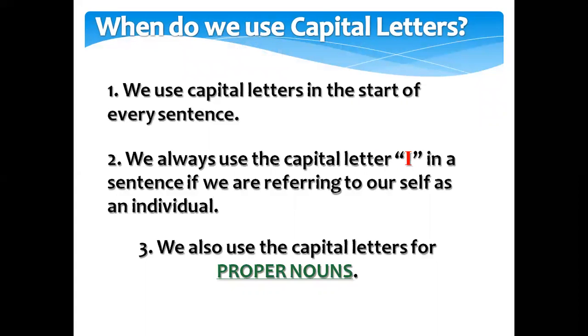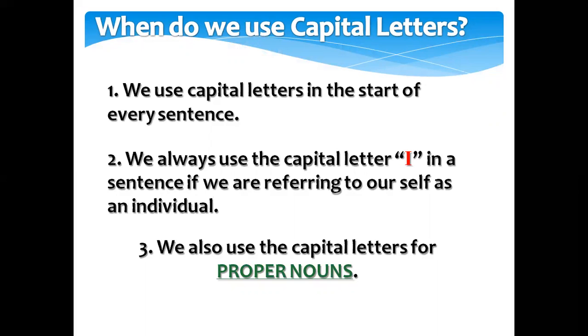Specific names of a person, place, or a thing are called proper nouns. Ali, Jeddah, English, Cambridge Global English Book. So these are all proper nouns because they are the names of a specific person, place, or thing.